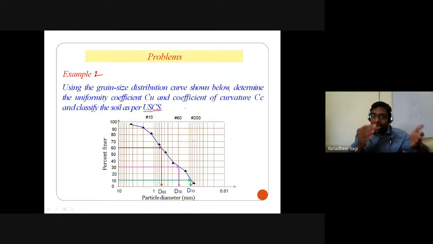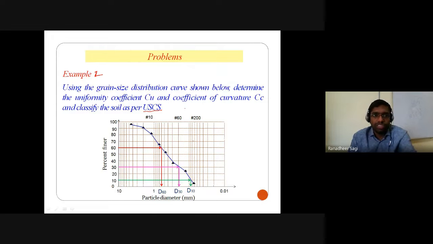Earlier, from the grain size distribution curve we calculated the Cu and Cc values, and based on that we classified the soil according to the unified soil classification system, or in the same way according to the Indian standard soil classification system. You will get that soil in example 1 as poorly graded sand only.